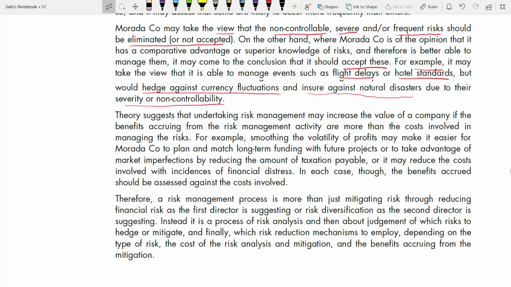Now, theory suggests that undertaking risk management may increase the value of a company. What does risk management do? Ultimately, you have to tell that it increases the value of the company, if the benefits arising from the risk management activity are more than the cost involved in managing the risk. Obviously benefit has to be more. For example, smoothing the volatility of profits may make it easier for Morada to plan and match long-term funding with future projects, or to take advantage of market imperfections by reducing the amount of taxation payable, or it may reduce the cost involved with incidents of financial distress. In each case, though, the benefits acquired should be assessed against the cost involved.